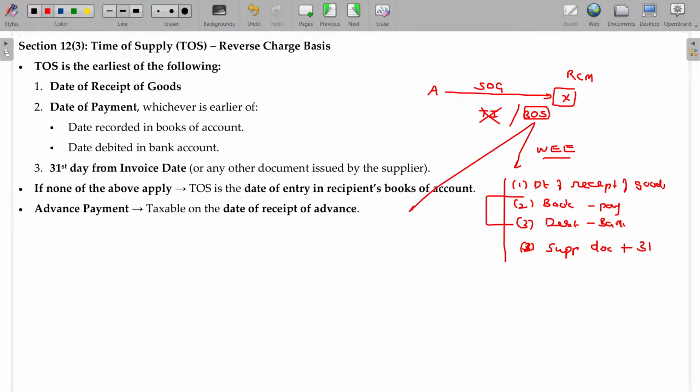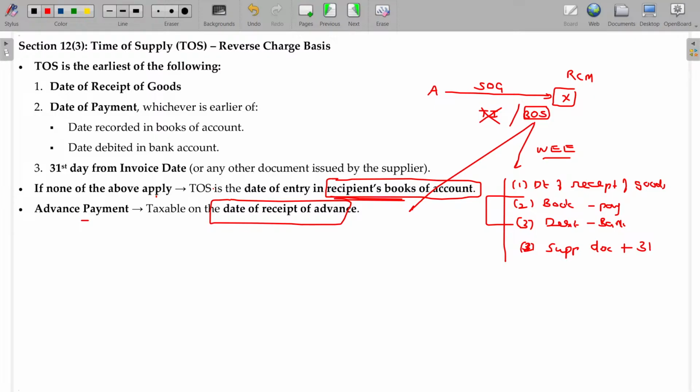Anyhow, sometimes you will record the date of entry in recipient books of account. In case of advance payment, it is taxable on the date of receipt of advance. In case of advance, especially for RCM basis, the date of receipt of advance will be considered. These are the special cases. If none of the above apply, time of supply is the date of entry in recipient books of account.